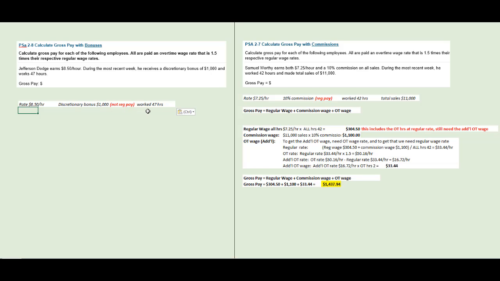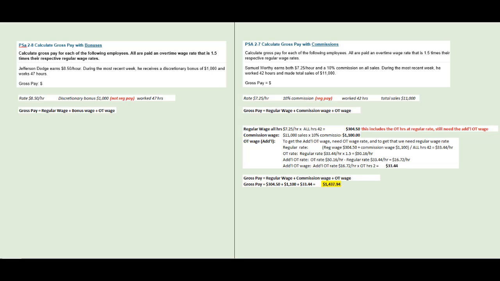And Jefferson worked 47 hours, so 7 hours of that is overtime pay. And again, we lay out the components of gross pay. Gross pay is regular wage plus the bonus wage in this case and any overtime wage.